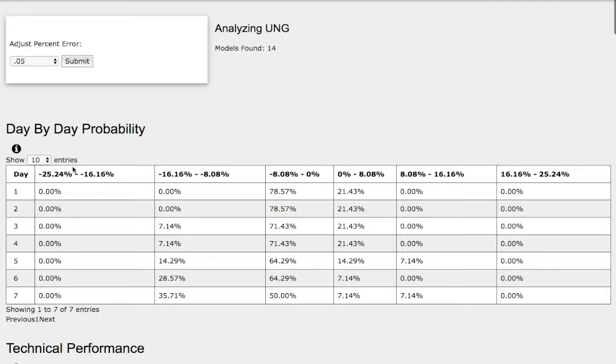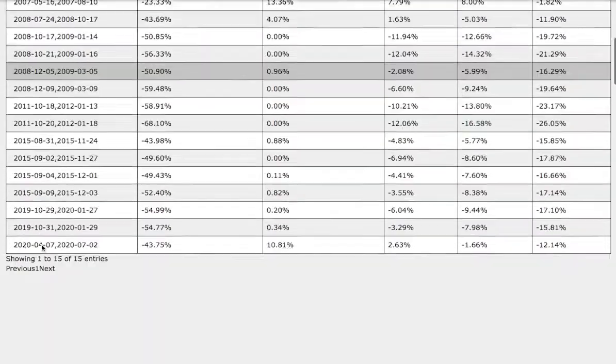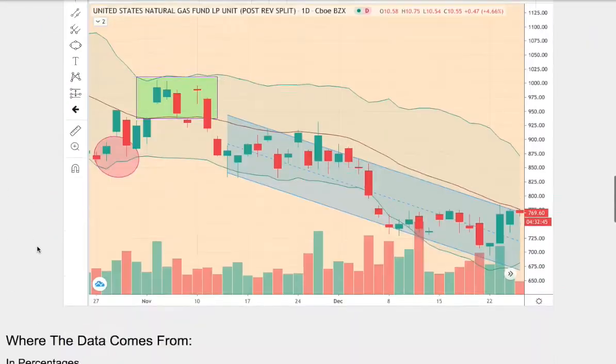So as we progress to the 7th day, we have a 7% chance for natural gas to climb higher between 0 to 8%, and a 7% chance for natural gas to climb higher between 8% to 16%. And to the downside, we have a 50% chance for natural gas to fall between 0 to negative 8%. And for a further extreme case to the downside, we have a 35% chance for natural gas to fall between negative 8% to negative 16%. So now let's examine the day-by-day forecast for natural gas.